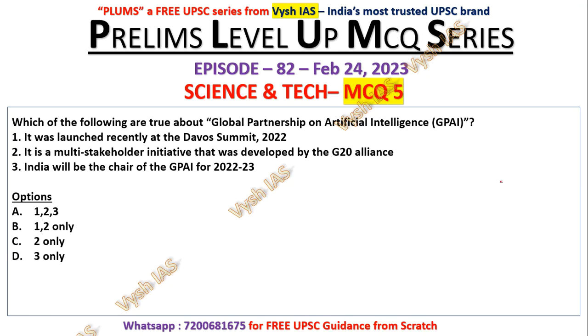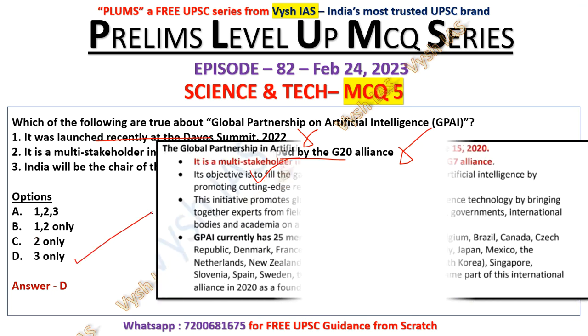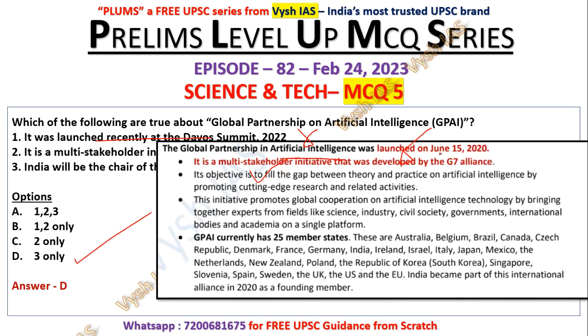So here again, the launch, the origin, the groupings, these are general statements which UPSC also asks, and 99% of the time they will be false. So here this launch is false, and this G20 is also false, and that India is the chair you are supposed to know because it's a current affair. So the answer is D, 3 only. It was launched on June 15 and is developed by the G7 Alliance and not G20.